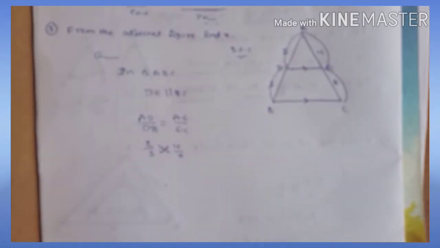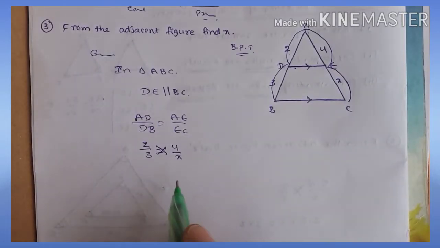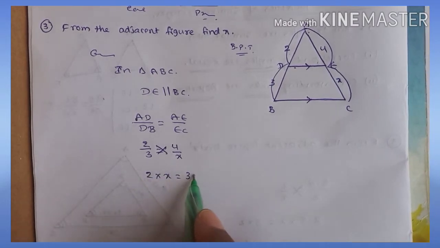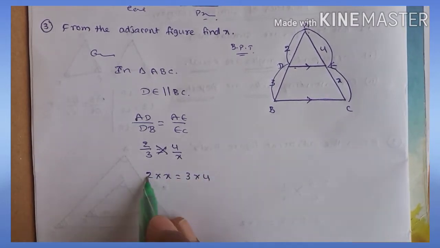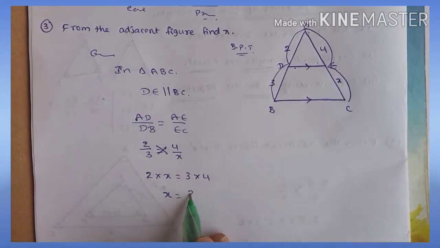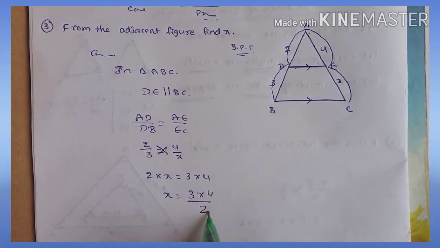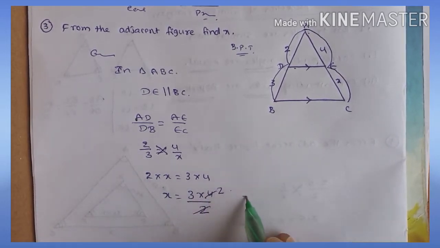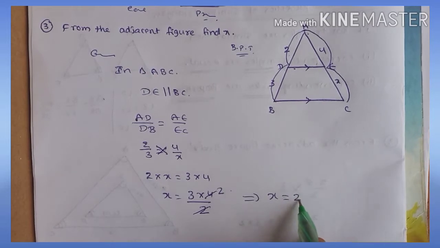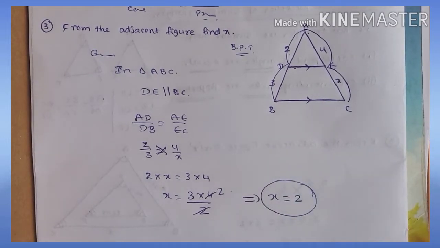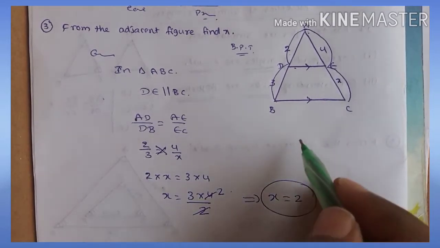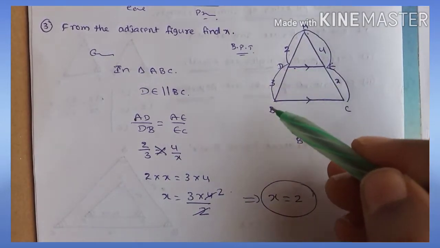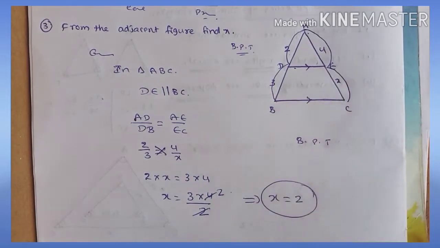Apply cross multiplication: 2 into x is equal to 3 into 4, so x is equal to 3 into 4 by 2. 2 ones are 2, 2 twos are 4, so 3 twos are 6. So the value of x is how much you got? 2. Okay, here what relation did we use? Basic proportionality theorem: AD by DB is equal to AE by EC.